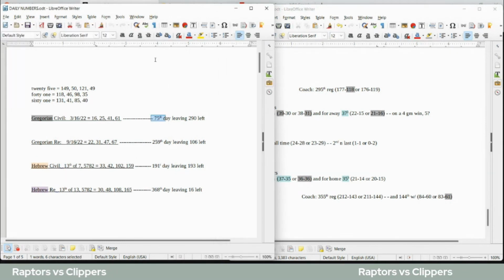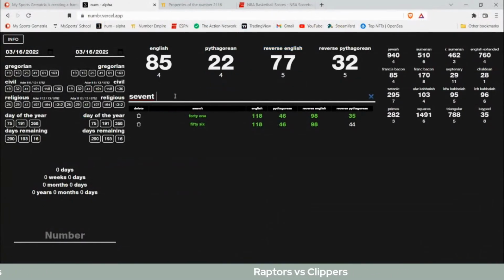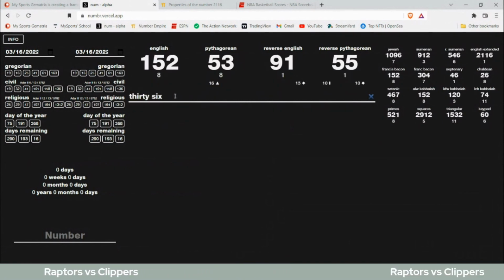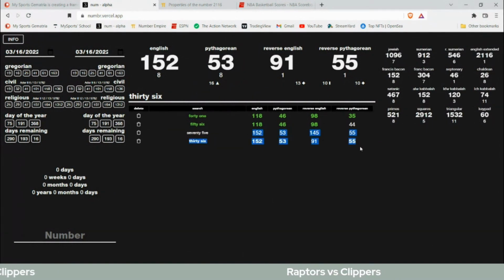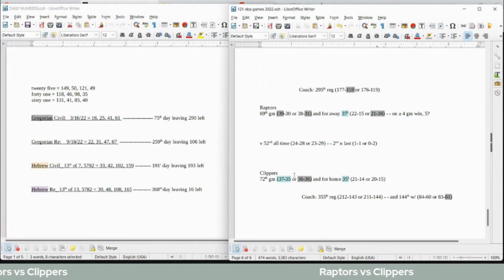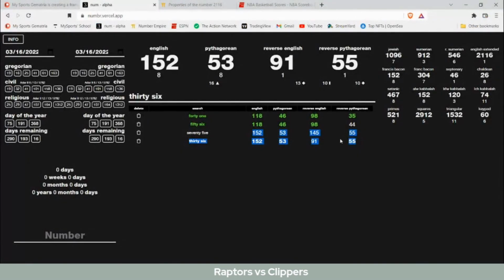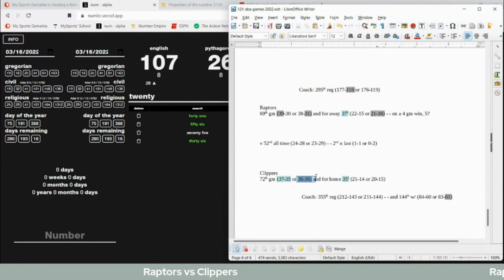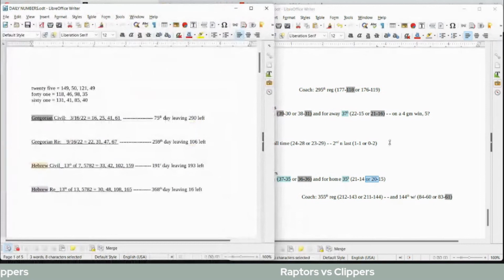Today is the 75th day of the Gregorian. 75, I've already shown you guys this, and 36. 75 and 36 are identical in 3 of the 4 base ciphers. So that could play against the Clippers. And one of the numbers that it sums to, 75 sums to 55, 36 sums to 55. The number 20 sums to 55 as well. And Clippers would become 36-36 as they sit on 20 home wins with the loss. That could be potential there.